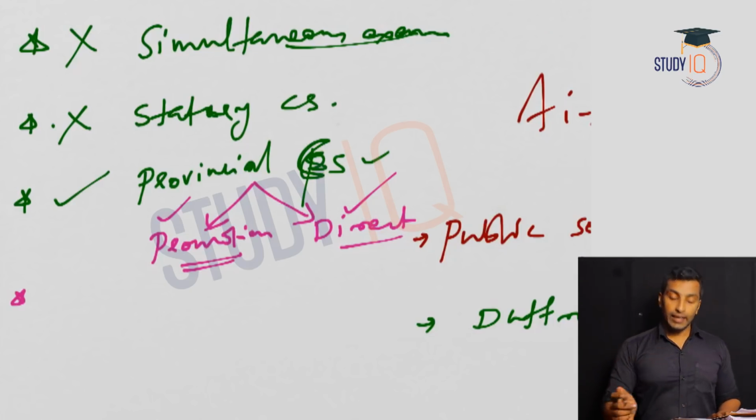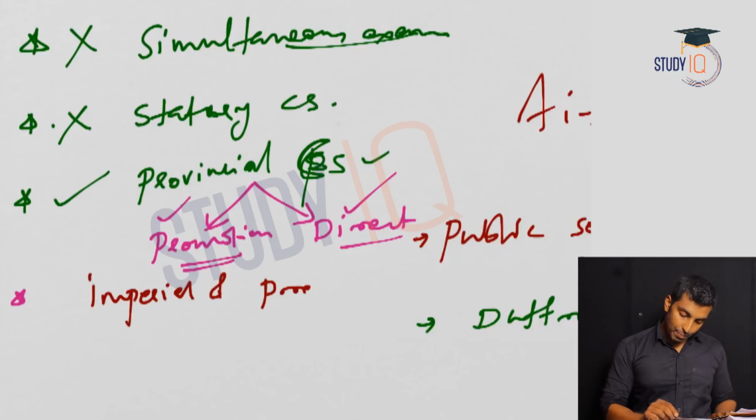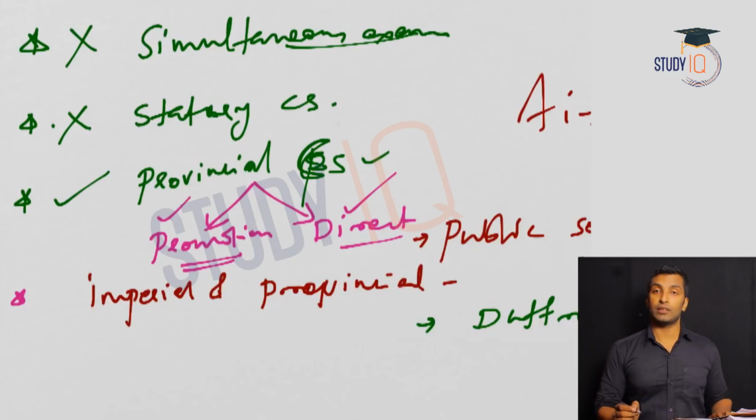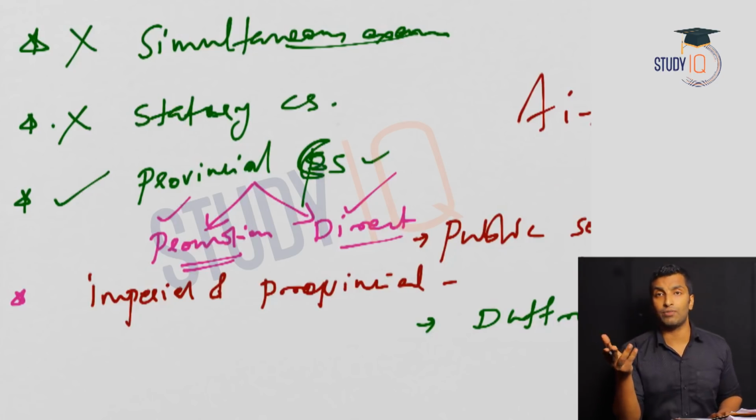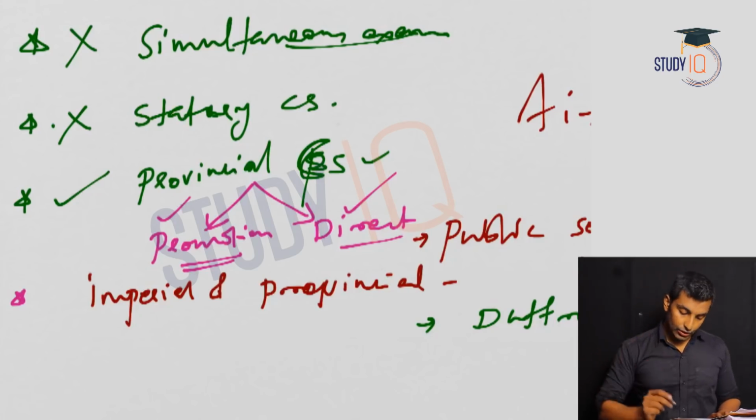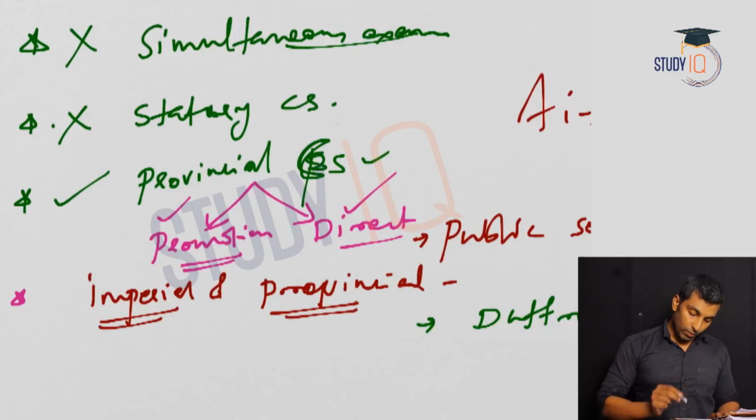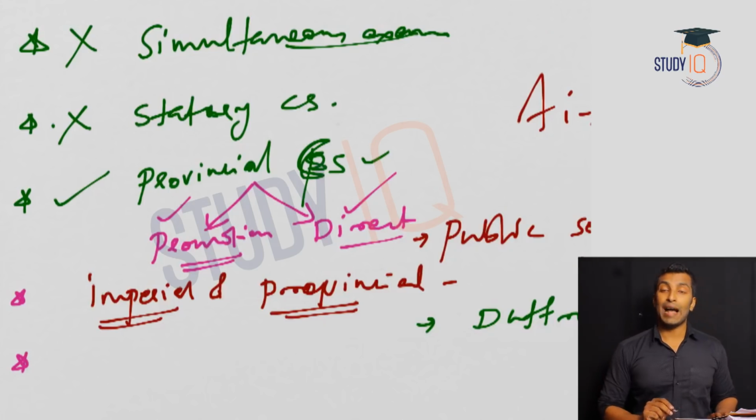Next is, covenanted and uncovenanted service should be renamed as imperial and provincial services. And the covenanted and uncovenanted service was actually created by Lord Cornwallis. We have discussed that already. So it has to be renamed as imperial and provincial. Now, one more recommendation, again very important: maximum and minimum age. 19 is the minimum age, maximum age is 23.